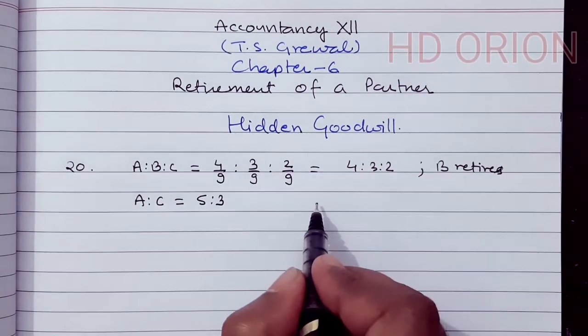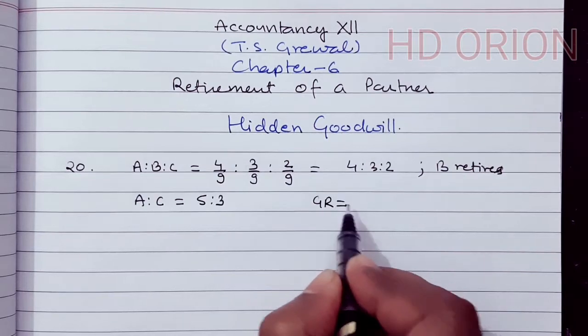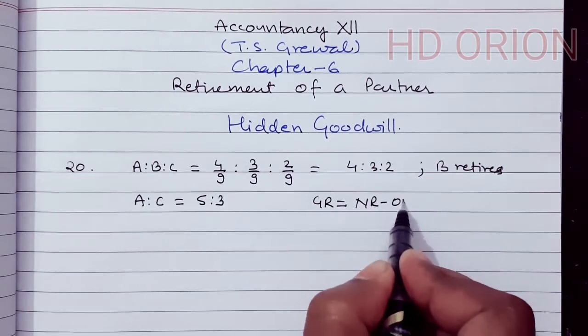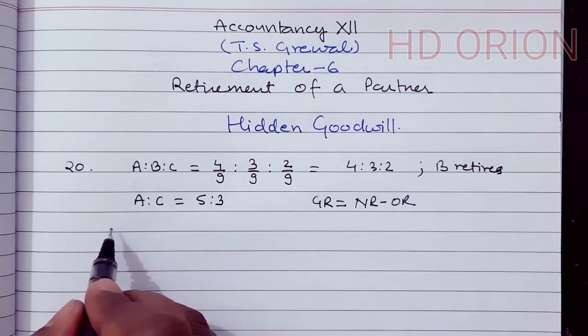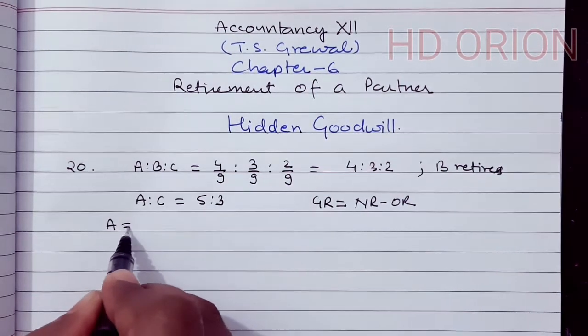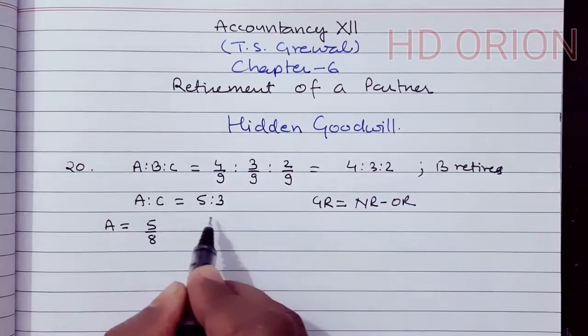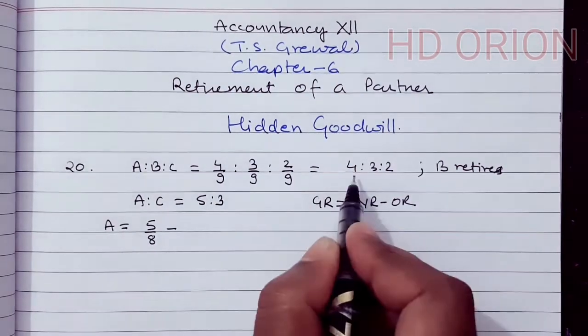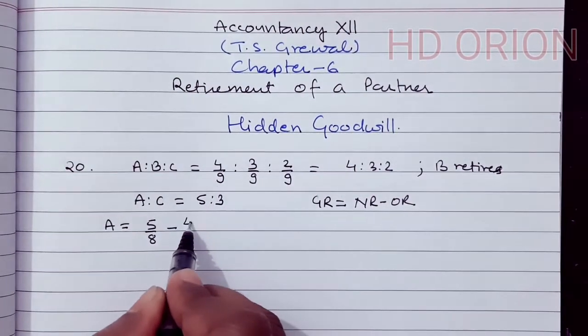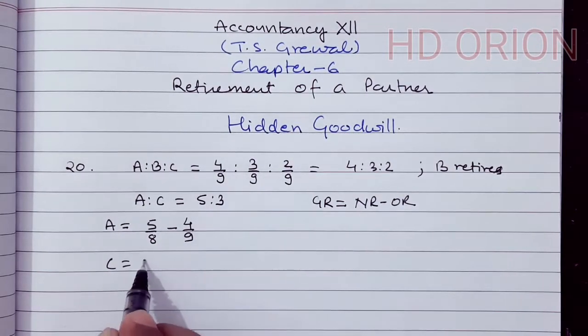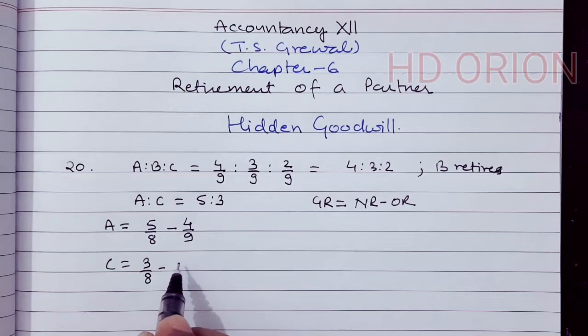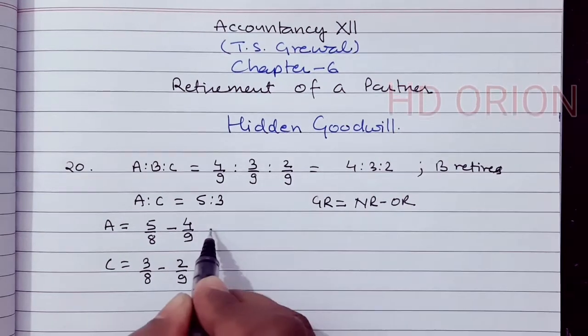So we know that gaining ratio is equal to new ratio minus old ratio. So for A is equal to 5/8, that is new ratio, minus old ratio 4/9. C is equal to 3/8 minus 2/9.